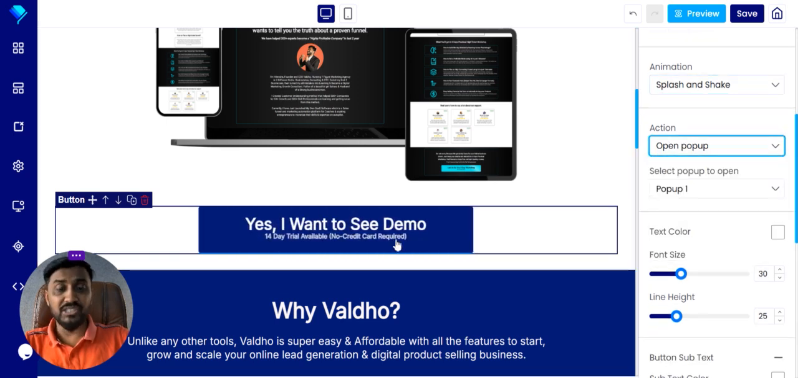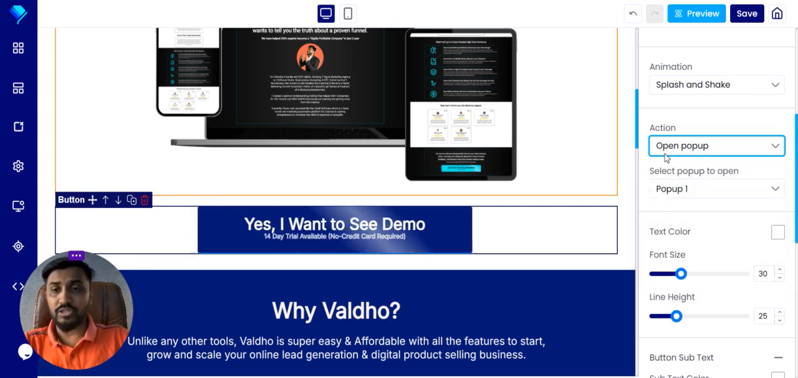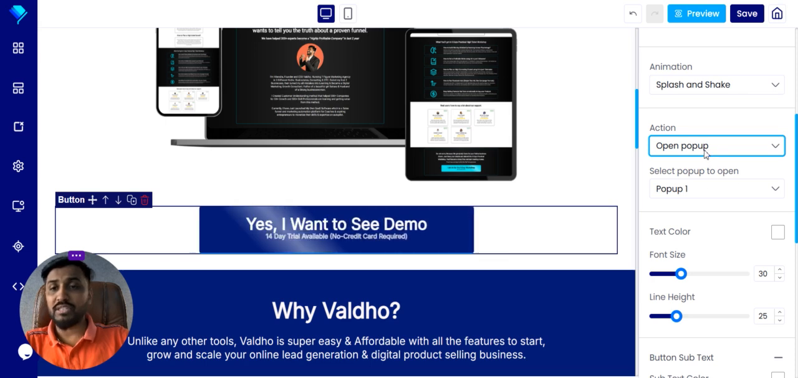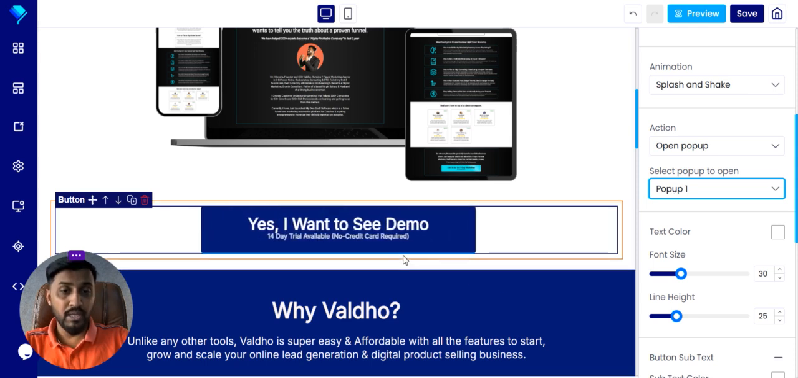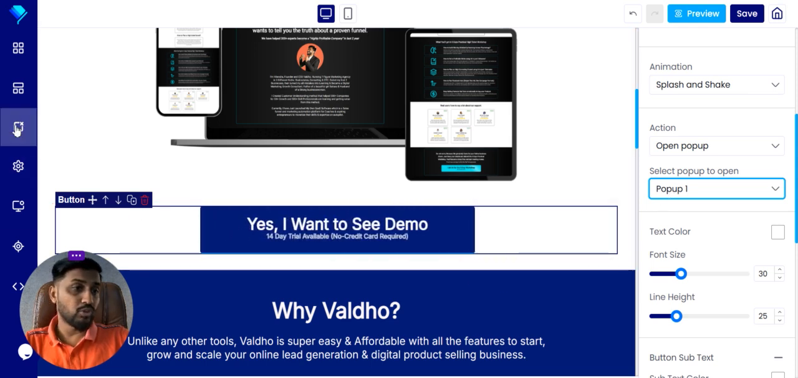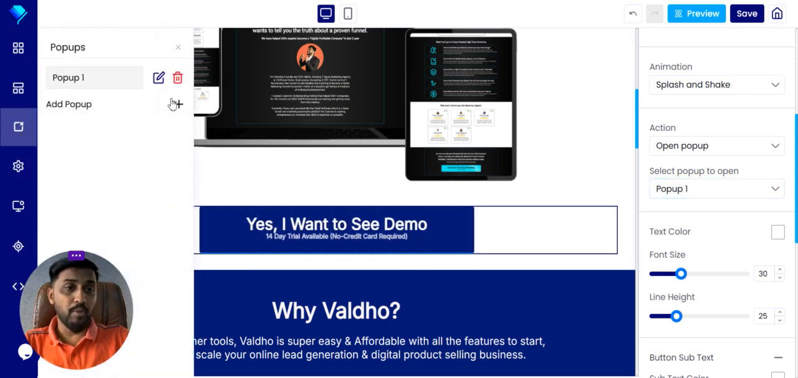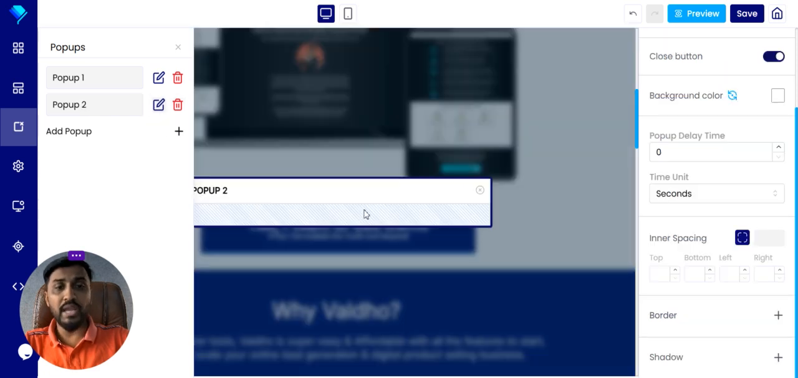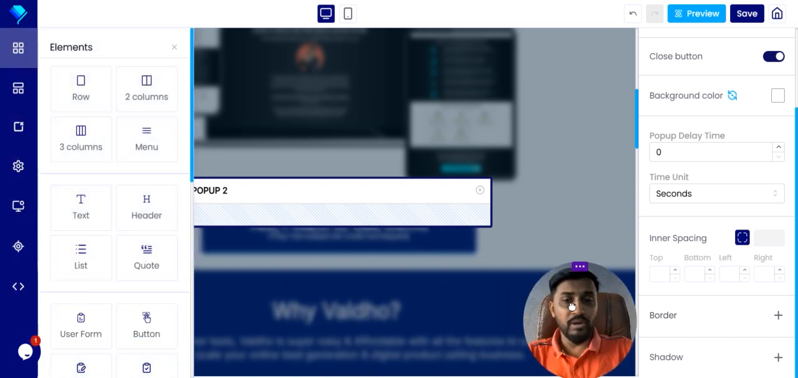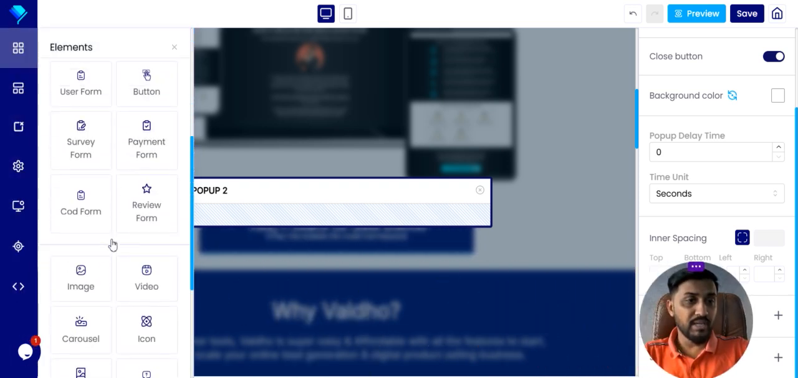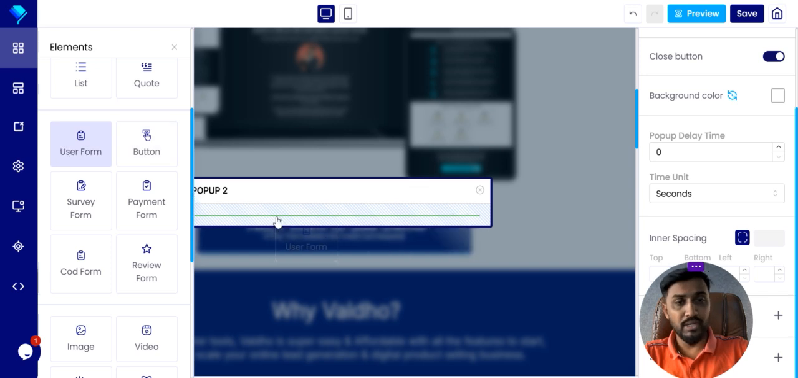And open a pop-up. What actions do you want when someone clicks on this button? If you want to give this action, open pop-up, here you see pop-up one. You will not see any pop-up if you haven't created a pop-up yet. So on the left side, on this pop-up icon, you can click on this plus button, like pop-up 2, and edit, and then you have to drag and drop a form in that. A user form, for example.